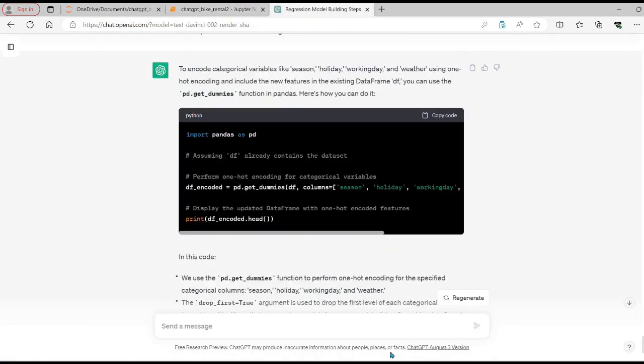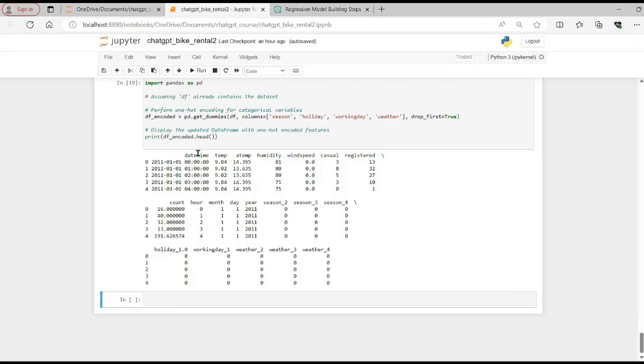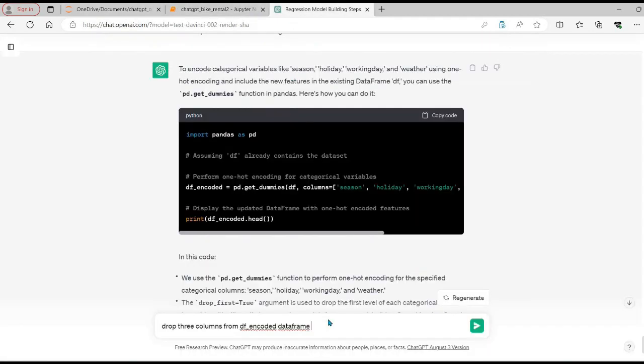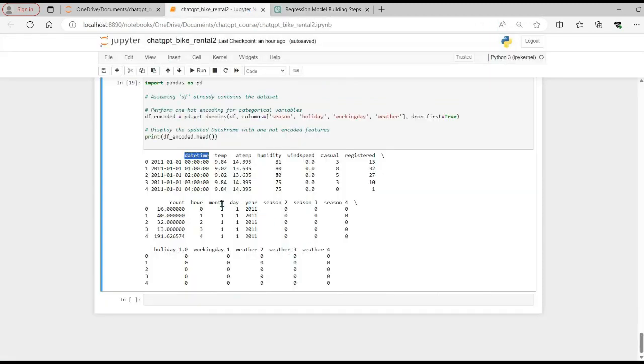So let's ask ChatGPT: drop 3 columns from the df_encoded data frame, and these 3 columns are datetime. Then let's remove the columns called casual and registered.